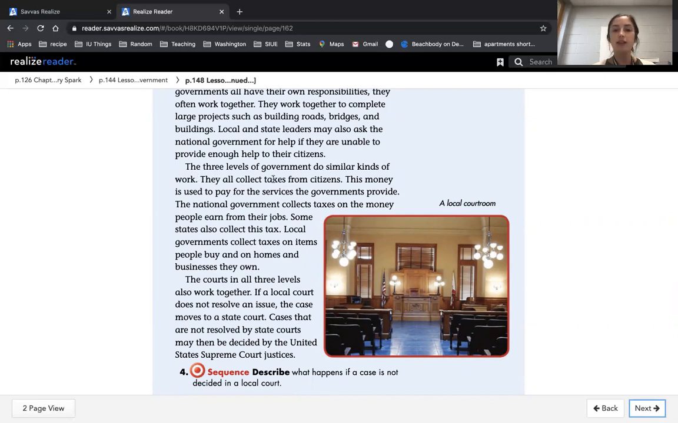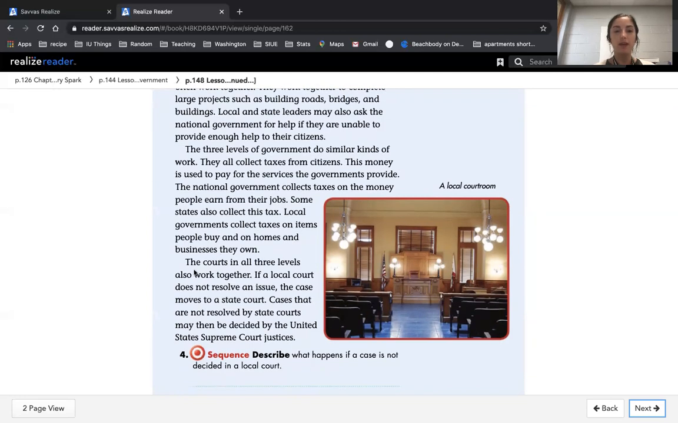The three levels of government do similar kinds of work. They all collect taxes from citizens. This money is used to pay for the services the government provides. The national government collects taxes on the money people earn from their jobs. Some states also collect this tax too. Local governments collect taxes on items people buy and homes that people buy, and the businesses they own. The courts in all three levels also work together.